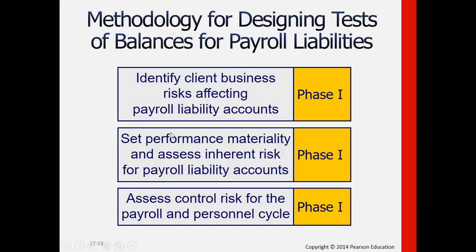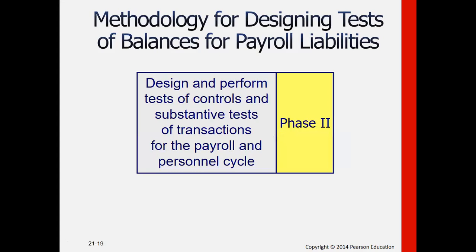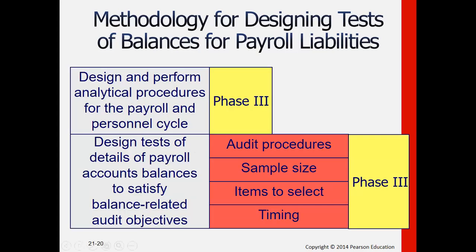Also, we have to assess the control risk. So this has been mentioned under methodologies anyway for overall framework. Then again, the test of controls and the substantive test of transactions, or TOC and STOT. That's phase two. Then we have already mentioned these items as well.